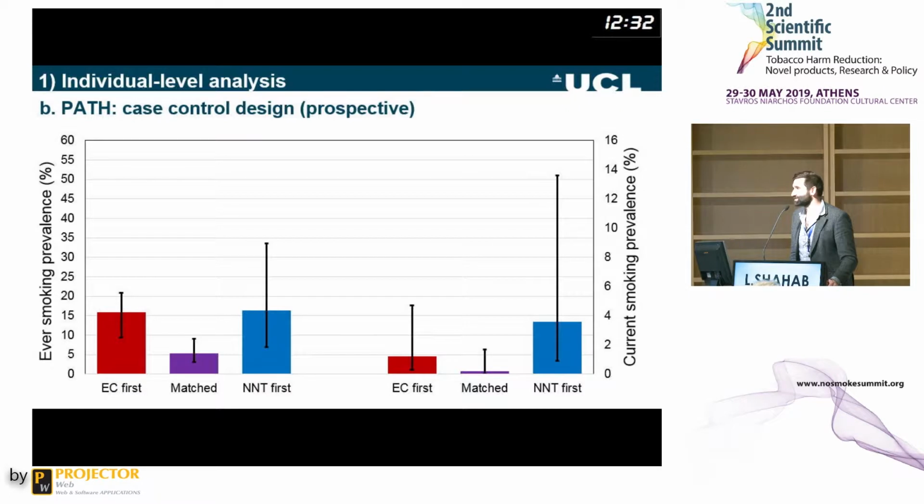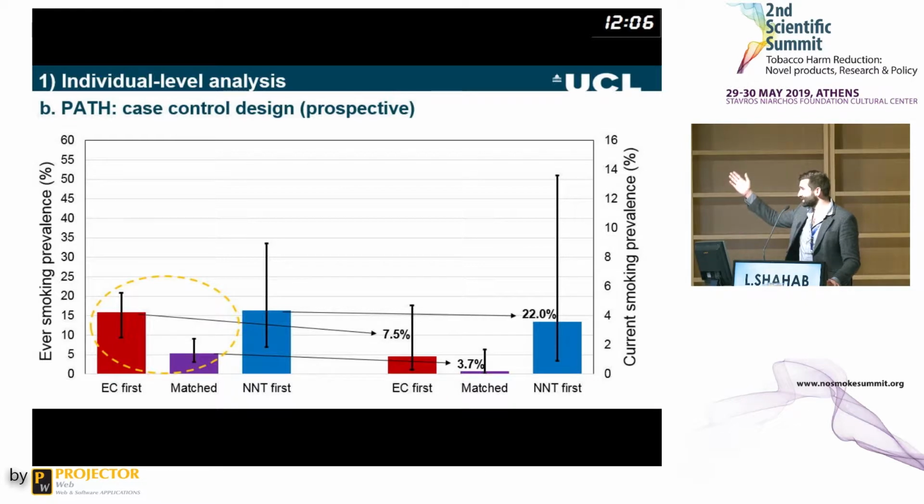It is reversed, surprisingly. And so what we see here is, in fact, if you're an e-cigarette user first, then you're more likely to ever have smoked a cigarette in this analysis, whereas there's no difference with the behavioral control group. Now, the conversion rate is also a bit higher at 7.5%, much lower for the matched control group. But for those in the behavioral control group, in fact, the conversion rate remains very high. It's like 1 in 5. Now, why might this be the case?